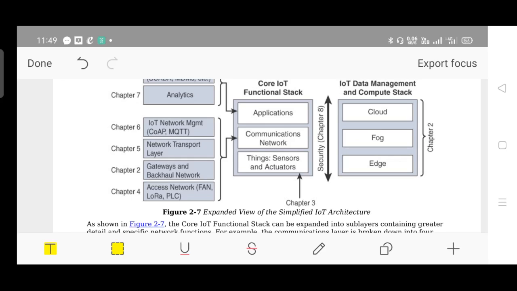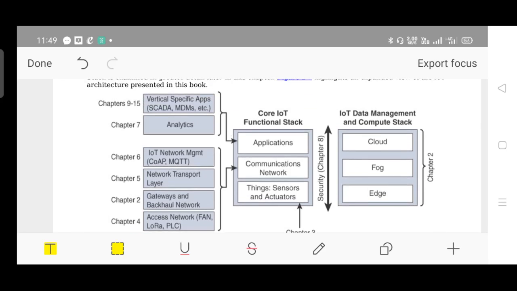Then gateway and backhaul network, then network transport layer, and IoT network management, which is done with the help of protocols like CoAP and MQTT. Then the applications, like data analytics and vertical specific applications like SCADA, MDM, and other protocols, we'll discuss further in the next modules.